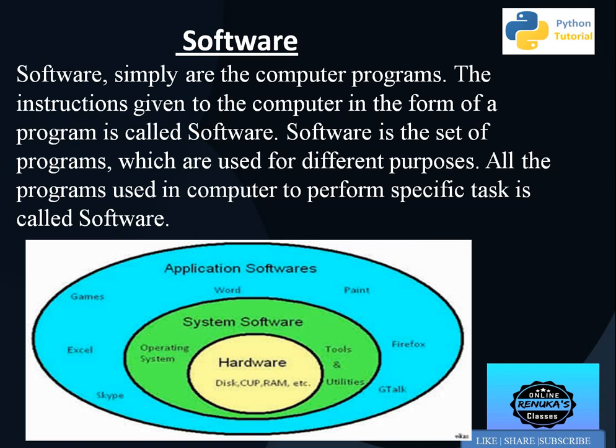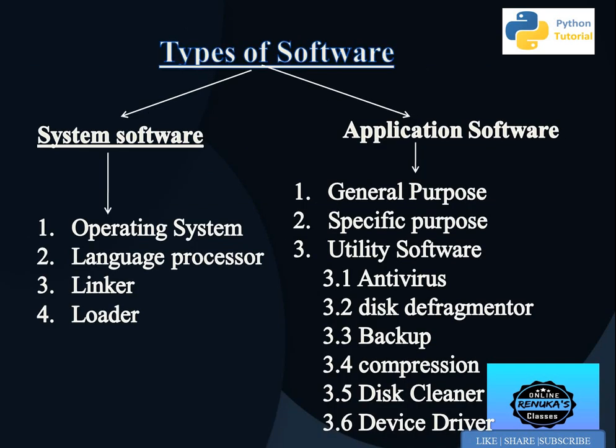In this diagram we can see that hardware is the central core part, and then come system software and application software. Basically these two layers are software, system and application both. So this is the basic core structure: hardware, after that system software, and then the application software. So the types of software are system software and application software.